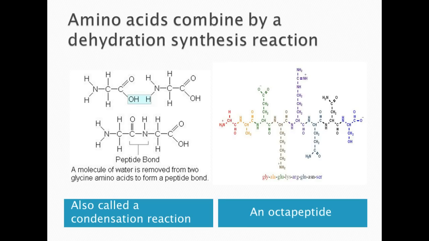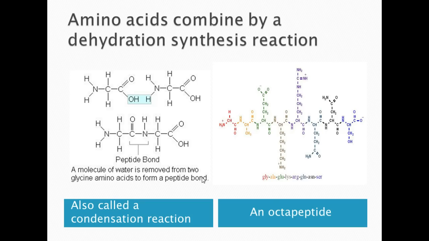By now you should know dehydration synthesis, but it's worth getting into your notes that it's also called a condensation reaction. Can you figure out why? Now the reason we want to mention both is because I've seen both used on the exam. So remember that a dehydration synthesis is also called a condensation reaction. You see it right down here. Now, I asked you if you thought you could figure out why. It's because a molecule of water is removed from 2 glycine amino acids to form a peptide bond.